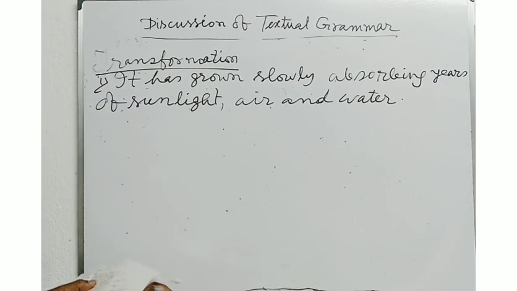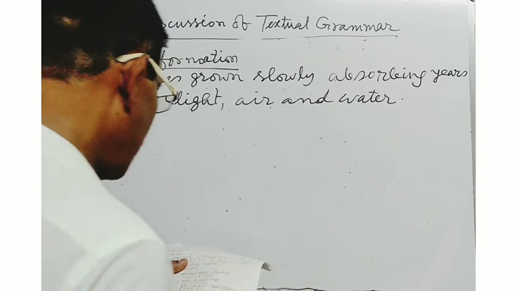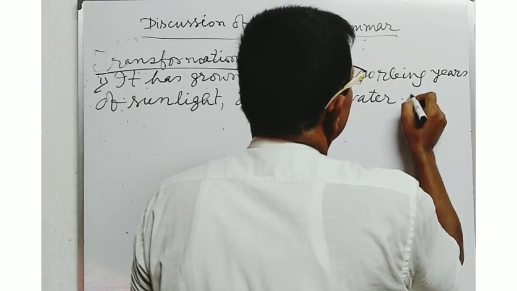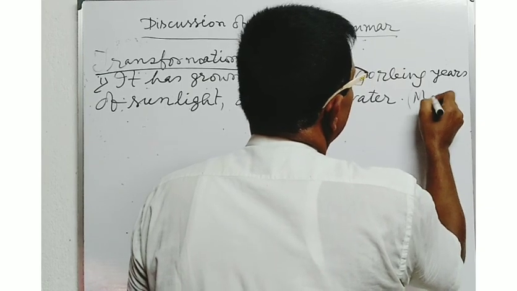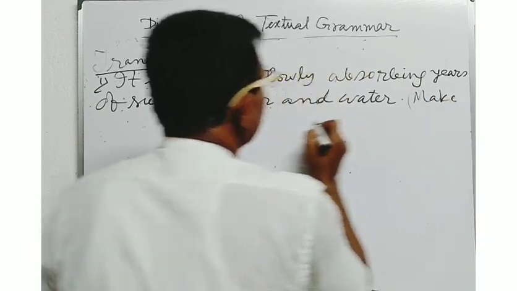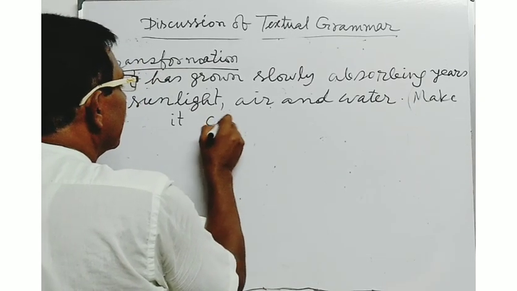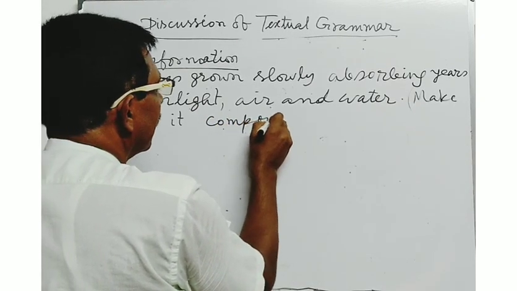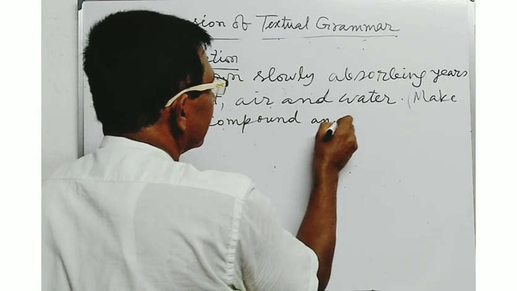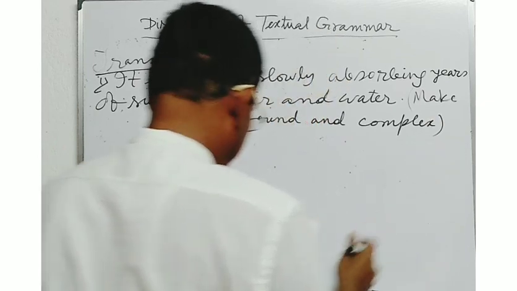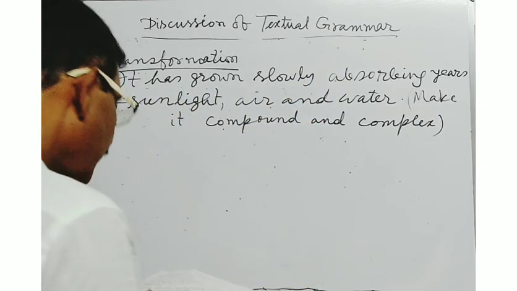Now, the instruction will be: turn it into compound and complex sentence.